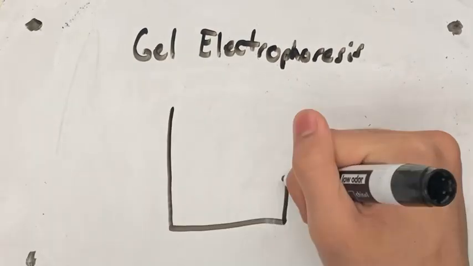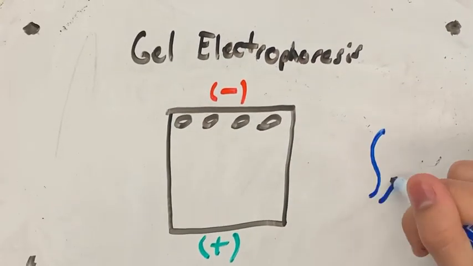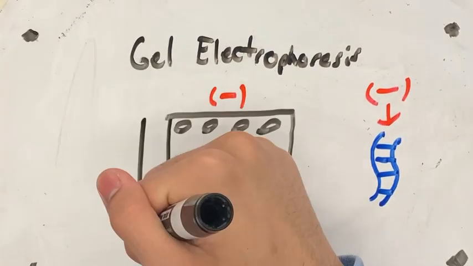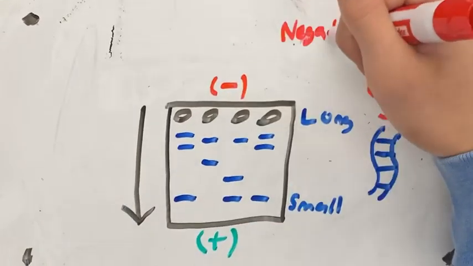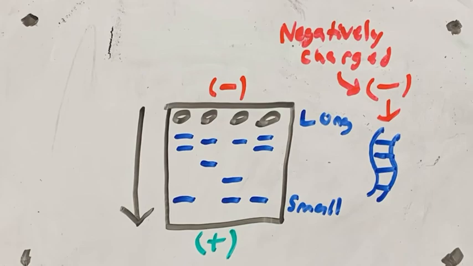Gel electrophoresis uses an electric field with one end of the gel positively charged and the other negatively charged. Negatively charged DNA and RNA migrate towards the positive end.